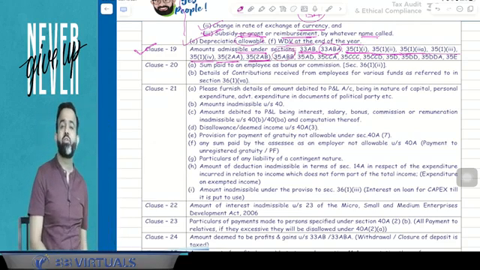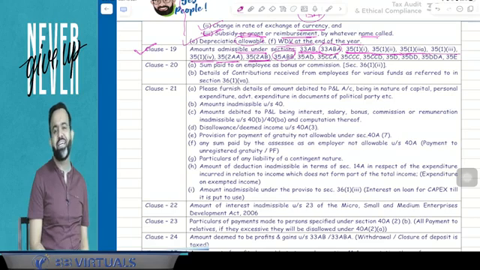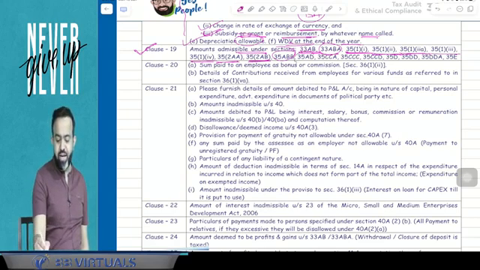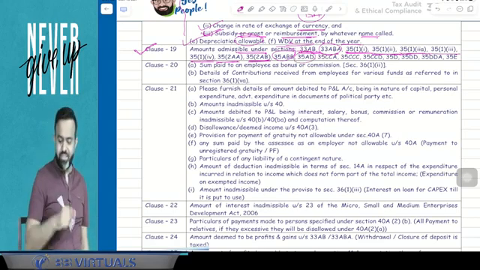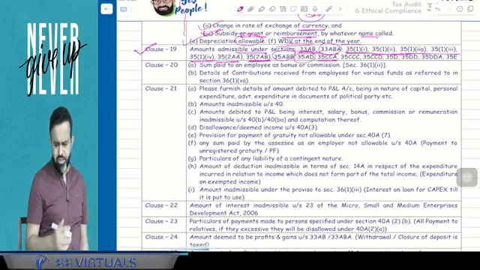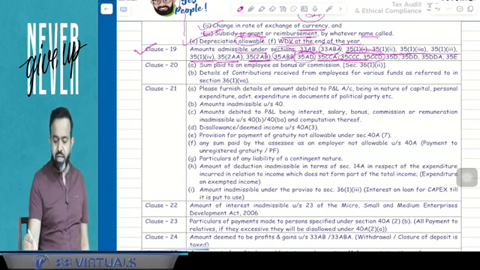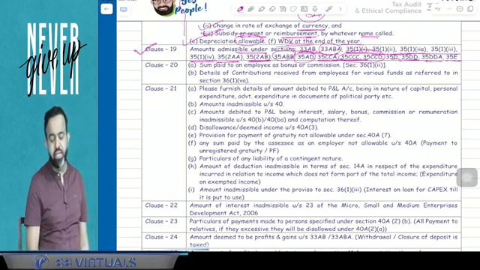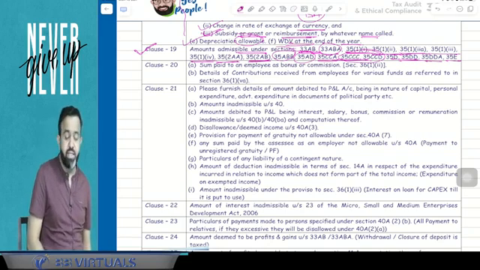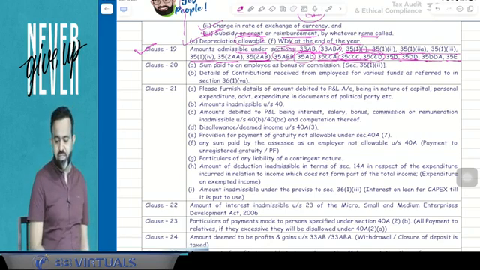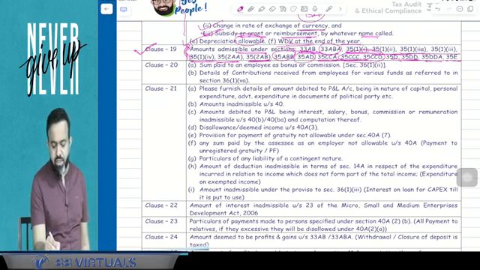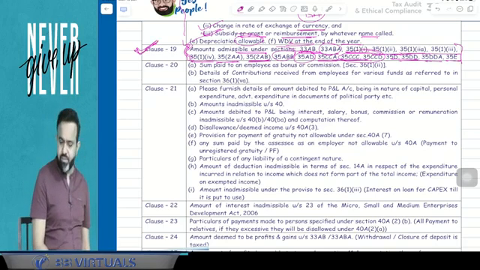35ABB is related to the telecommunication license. 35AD is the specified business, those 14 businesses. 35CCA is nowadays not relevant. 35CCC and CCD are related to the agriculture extension project and skill development project. 35D, DD and DDA, and 35E: 35D, DD and DDA are related to preliminary expenses, amalgamation, demerger, as well as the VRS expenditure. This expenditure is admissible under these sections and has to be reported by the chartered accountant in clause number 19.